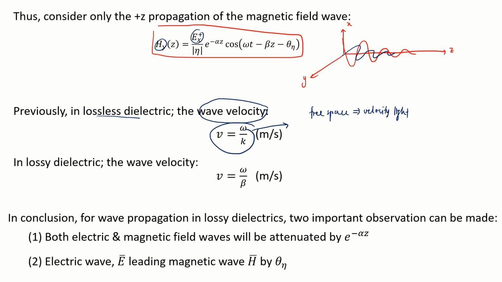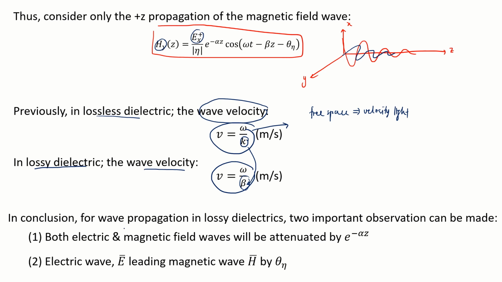In a lossy dielectric, instead of k, the phase constant has the symbol beta. So you just have to change it to omega over beta. I think this is my last slide.